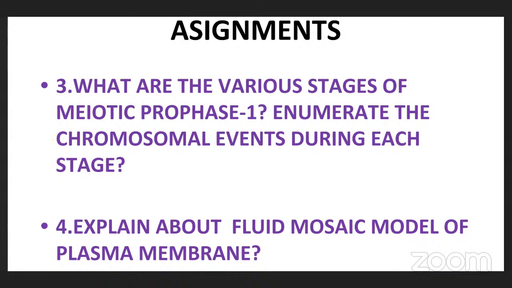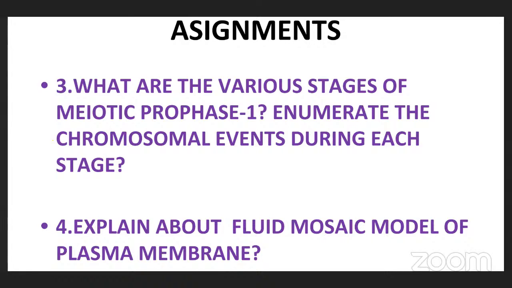Carbohydrates are mainly monosaccharides, disaccharides, oligosaccharides, and polysaccharides. In proteins, essential and non-essential proteins and their structures: primary, secondary, tertiary, and quaternary. And lipids are mainly simple lipids, conjugated lipids, and derived lipids.